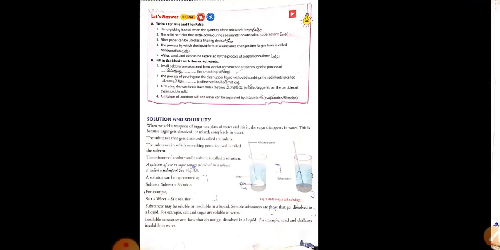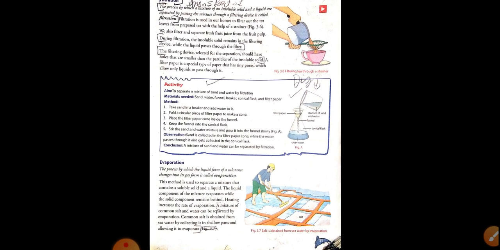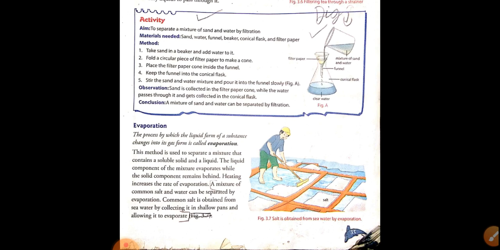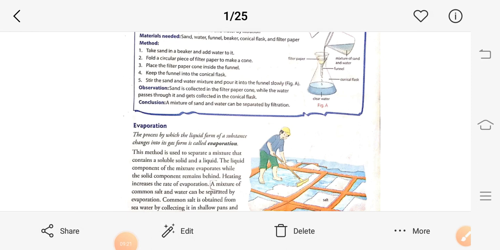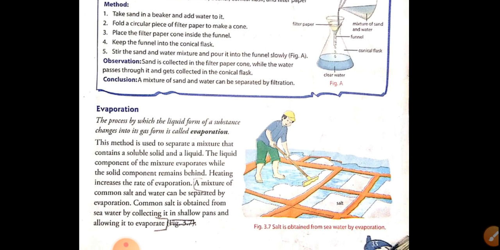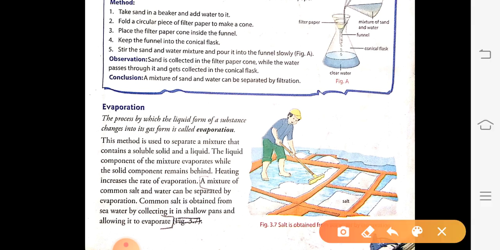7th question. How is salt collected from seawater? So this answer is given here, page number 35. Page number 35, you can start from here. Evaporation paragraph. A mixture of common salt and water can be separated by evaporation. Common salt is obtained from the sea water by collecting it in shallow pans and allowing it to evaporate. This is your answer number 7th.